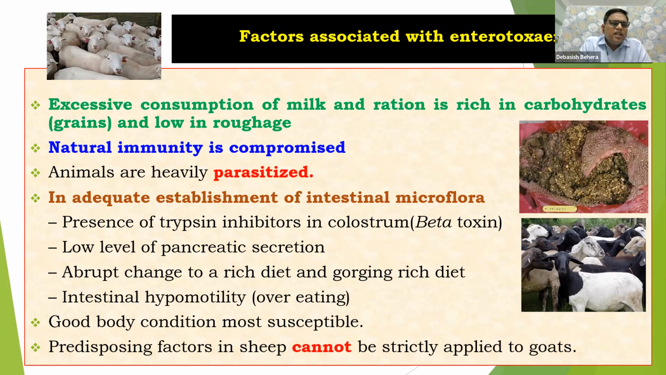Another factor is abrupt change in diet, which we have already discussed. Then intestinal hypomotility is another factor, as is overeating. Due to overeating, we mostly get this type of condition. In most of the cases we have seen, good body condition also results in enterotoxaemia. Some other predisposing factors are also there, such as environmental conditions and humidity. So let's move to the next slide.